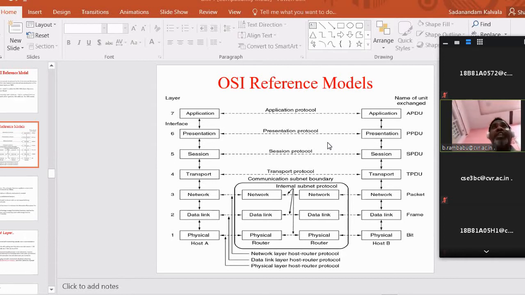Suppose you are using one type of data encoding technique. If the other side uses a different data encoding technique, again there is a problem. So the same set of rules or same data encoding needs to be used. That is called protocol indirectly. So at the source side, if I use the X1 data encoding technique, the other side also needs to use X1. That is the set of rules agreed by the two communication parties on how to communicate. That is called protocol. Okay. So here the physical layer deals with the bit representations.